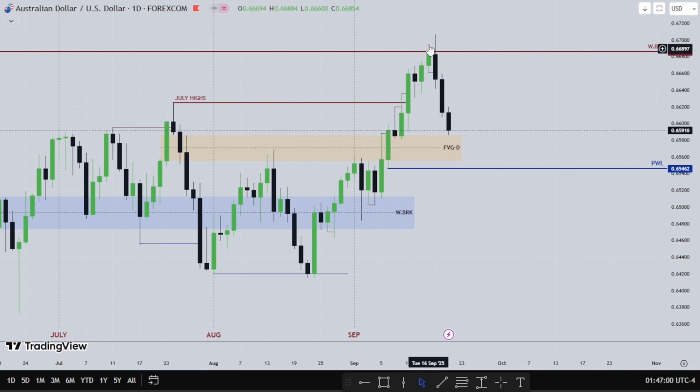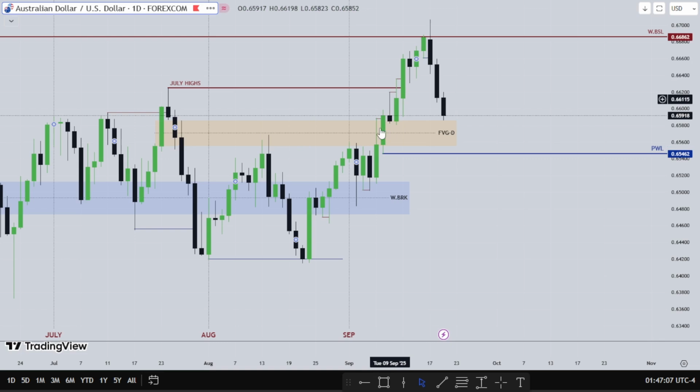See Wednesday posting the high of the week, then trades lower. Thursday trades lower. As you can see, there's no fair value gap in this price rally, but there's a small low, and this previous fair value gap that price uses as resistance and support. I want to see if this fair value gap will hold for the new week. There's also a new fair value gap forming right here, formed with Wednesday's low and Friday's high. I want to see how price will react from that fair value gap, whether it goes higher then lower, or lower then higher.